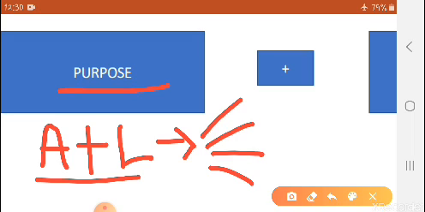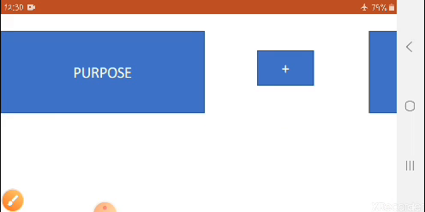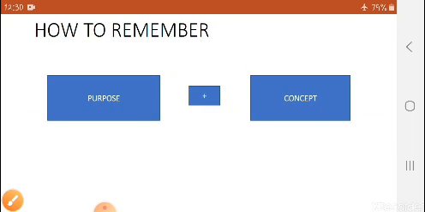Okay, and one more thing, there is that 4:2 ratio. First, in liabilities there are 4 subheadings, in assets 2 subheadings. Okay, I hope you are clear with this.